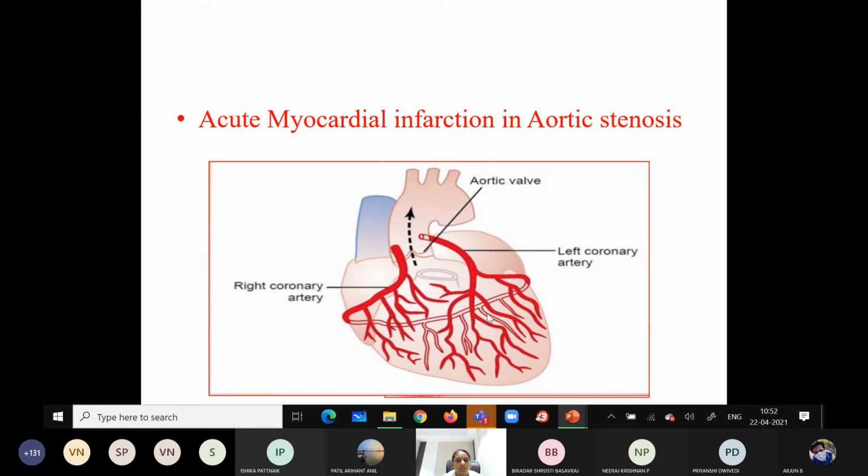What do you mean by myocardial infarction? Reduced blood supply to the heart. Okay, so the heart will be supplied with the help of the coronary arteries. We have a left and right coronary. You are going to study in detail during the coronary circulation.